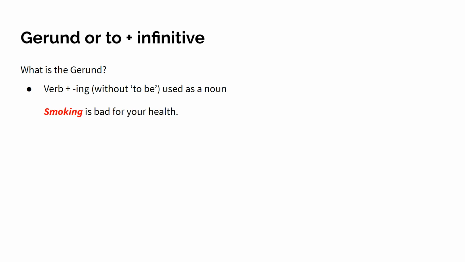But smoking is bad for your health. So you can't say we are smoking. That is the continuous. So smoking is bad for your health. There is no to be. And smoking becomes a noun. Het is het roken. Dat is slecht voor je gezondheid. So omdat ik er het voor kan zetten, weet ik, het is een zelfstandig naamwoord. Smoking is bad for your health. Verb plus ing without to be.